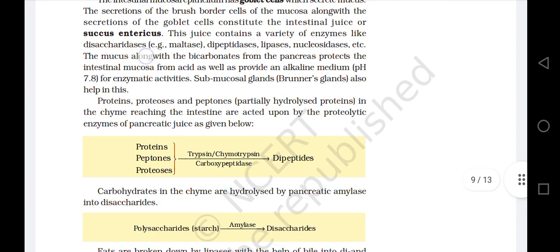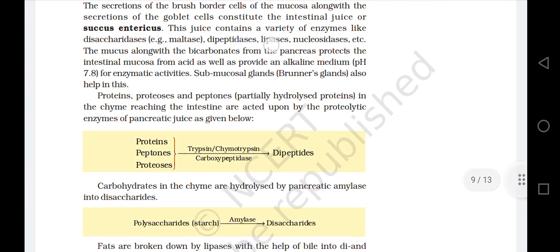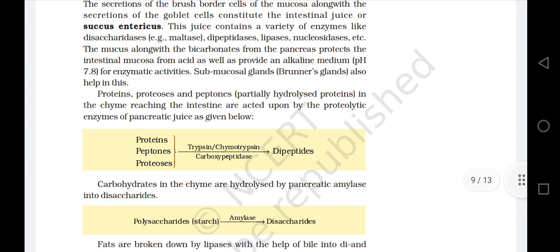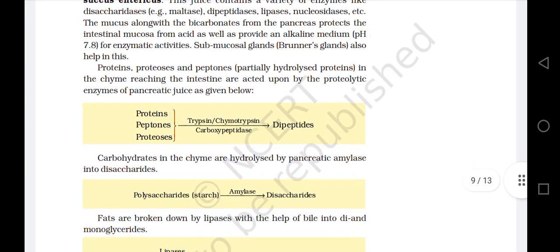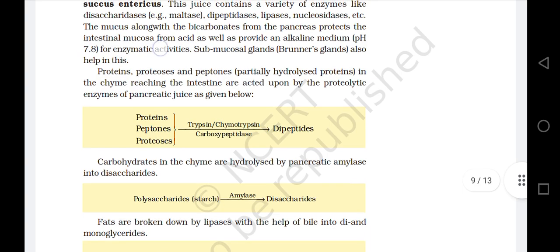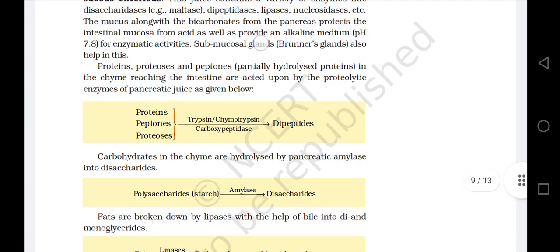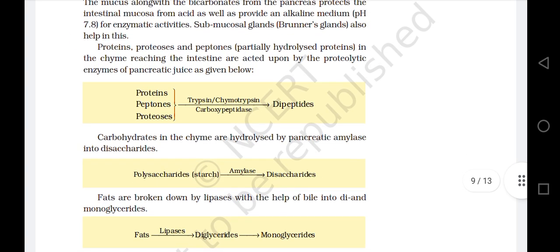The mucus, along with the bicarbonates from the pancreas, protects the intestinal mucosa from acid as well as provides an alkaline medium, pH 7.8, for enzymatic activities. Submucosal glands, Brunner's glands, also help in this.